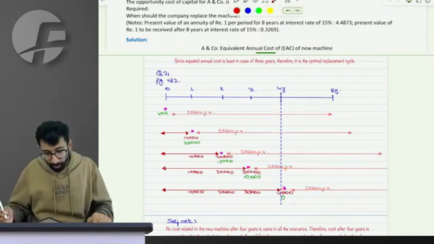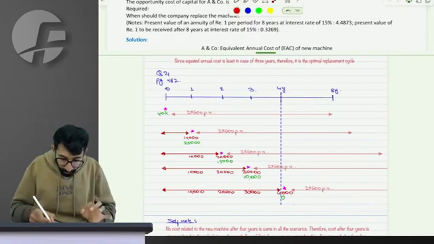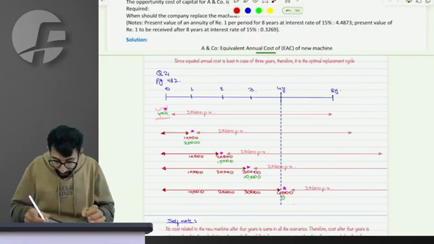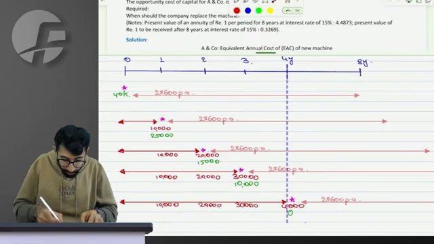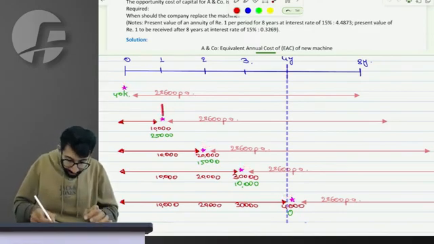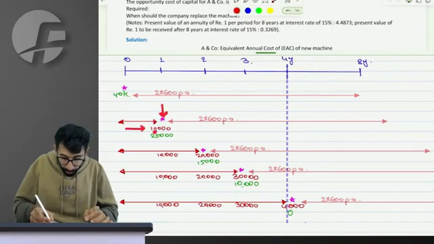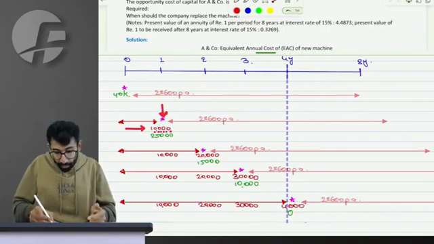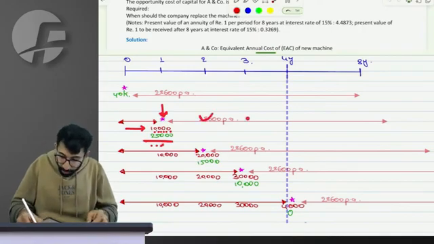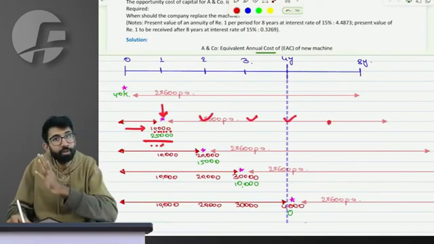Examiners say if you replace now, you will realize 40,000 from the old machine. If you replace at the end of the 1st year, on the old machine you will first incur 10 and you will realize only 25, and the new machine's yearly cost has anyway been generalized.